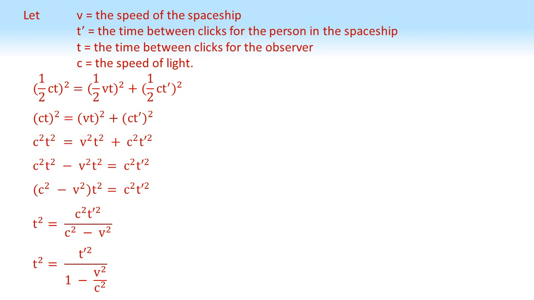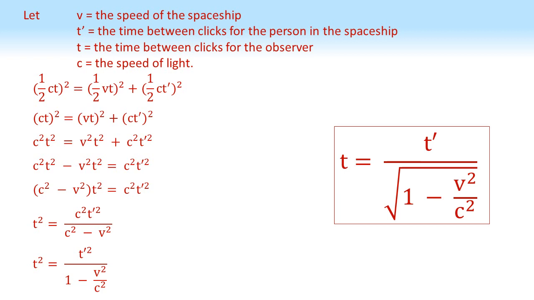But actually, we wanted an equation in t, not t squared, so let's square root both sides, and there we have it. The time between the clicks of the observer is equal to the time between clicks for the person in the spaceship divided by the square root of 1 minus the speed of the spaceship squared over the speed of light squared.